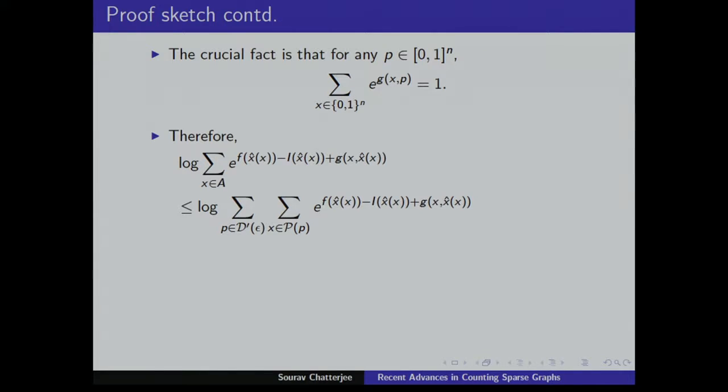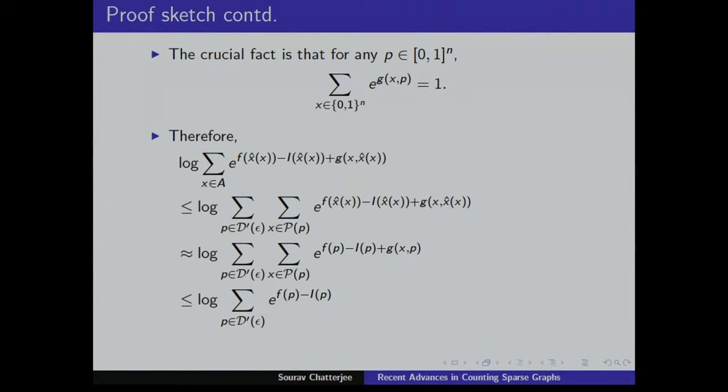Now the thing is, you can replace this x hat x by one of the elements, by a constant vector. So this is the upper bound. Now that x hat x is close to p, you can replace it by a constant vector. And this you can sum up because of this identity. So you can have this sum, and you can bound it by this thing. And the main thing is that log of d prime epsilon, that's little o of n. So yeah, this is very bad. I know nobody's following, but yeah.